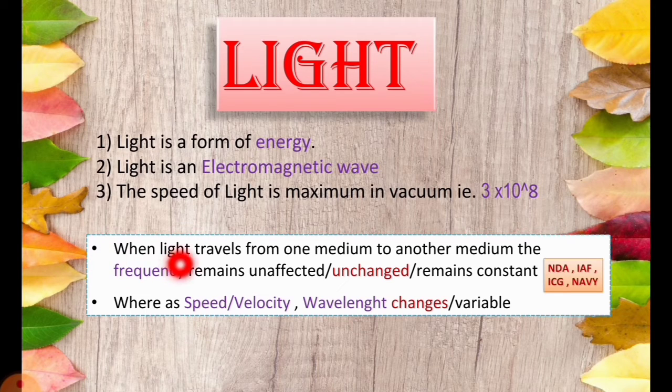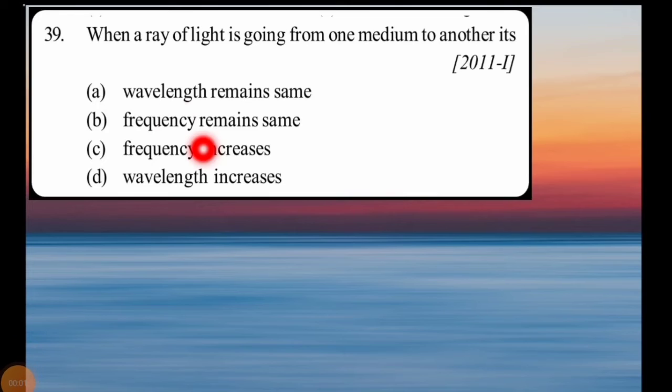We have learned that king frequency does not show changes after traveling from one medium to another medium, but merchants, speed and wavelength, show changes just for money.